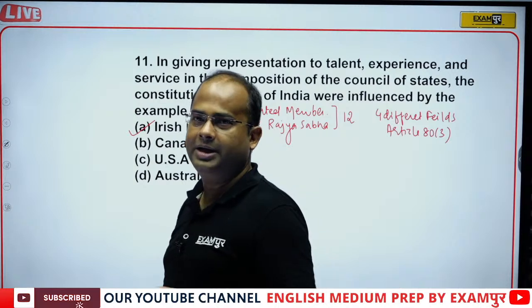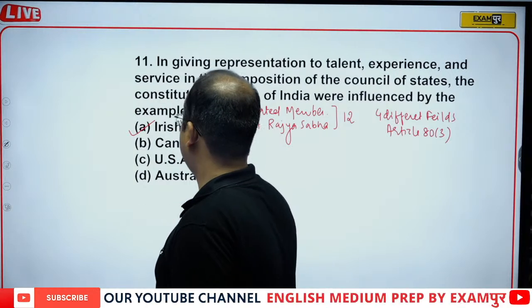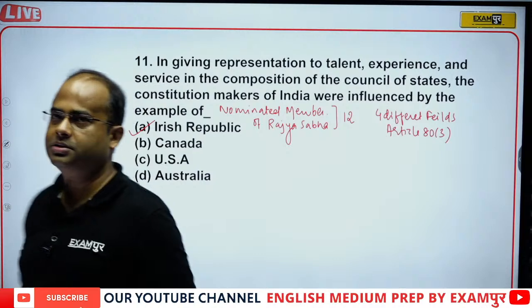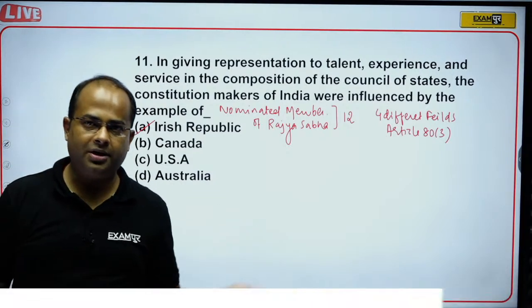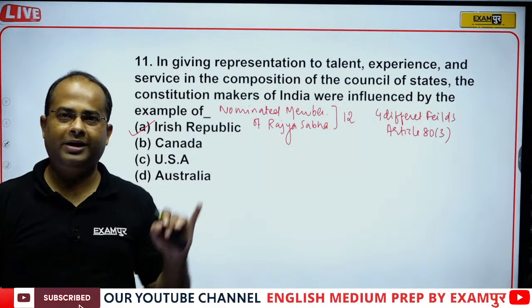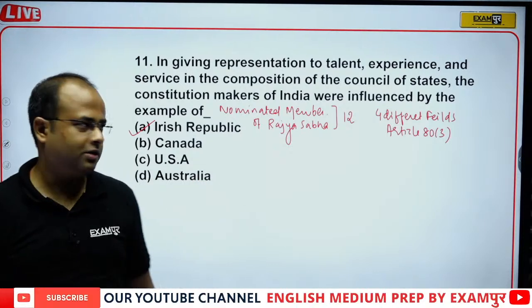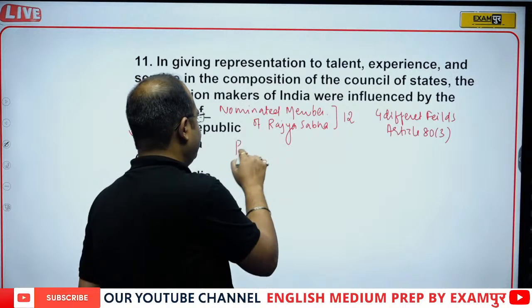It is talking about the 12 nominated members of Rajya Sabha who are nominated by the President of India from 4 different fields: science, arts, literature and social service.